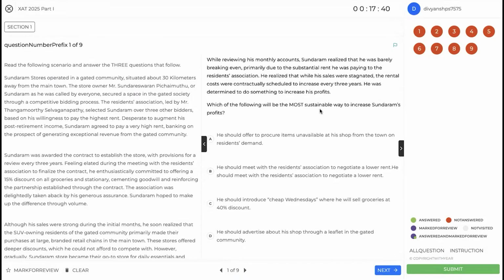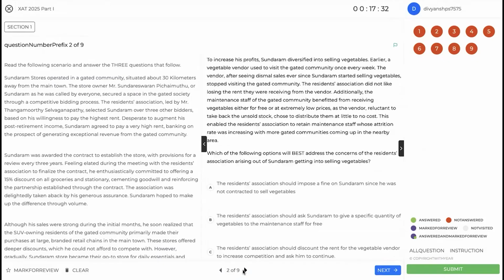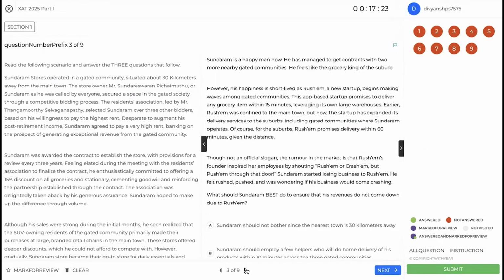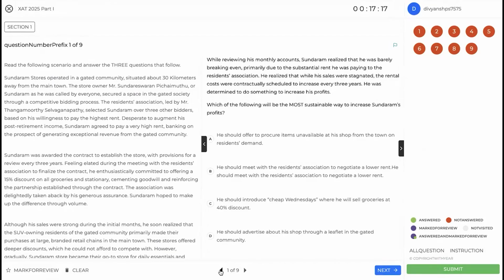Let me just first read the question. Which of the following will be the most sustainable way to increase Sundaram's profit? So this is going to be an action choice question. Will best address the concern arising. So should impose, should ask. So this is also an action choice. And this one is what should Sundaram best do. So this is also action choice. So action choice are somewhat easier. So I will probably stick to this set.